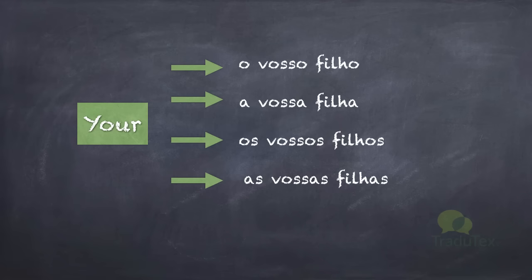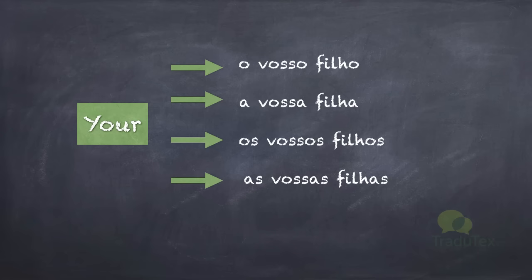So now if I'm talking to a couple and I want to say "your", both of you, man and woman, your son, now I say o vosso filho, your daughter would be a vossa filha, your children or just your sons, only boys, or both boys and girls together, is os vossos filhos, and just daughters, your daughters, as vossas filhas. So as you've seen, we have not 4, not 8, but 12 different translations for the English possessive "your".